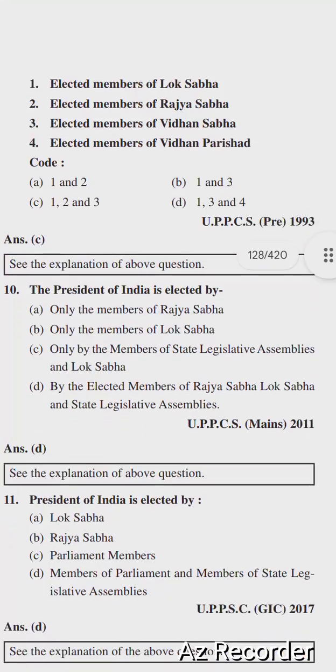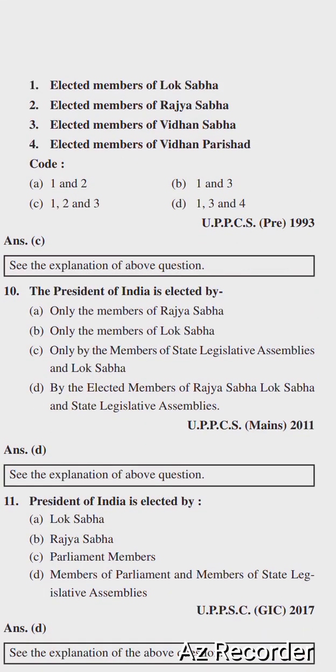So next question: the President of India is elected by only the members of the Rajya Sabha, only the members of the Lok Sabha, only by the members of the state legislative assemblies and Lok Sabha, or by the elected members of Rajya Sabha, Lok Sabha and state legislative assemblies. Right option is option number D, by the elected members of Rajya Sabha, Lok Sabha and state legislative assemblies.